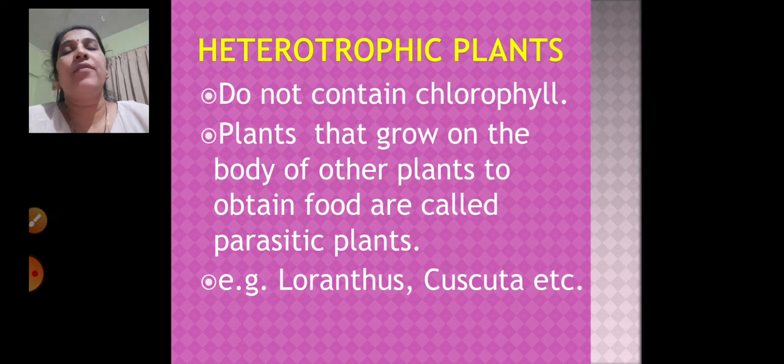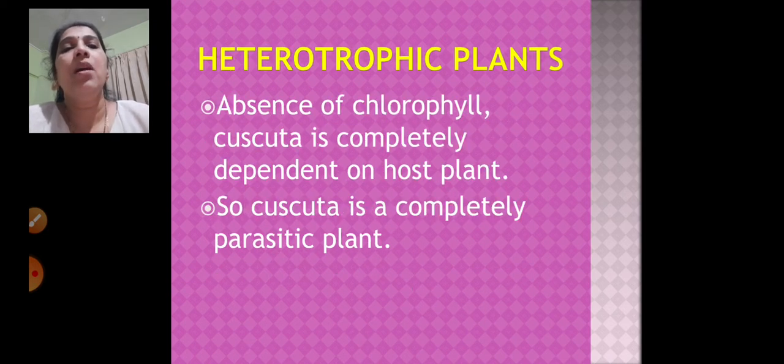What are heterotrophic plants? Now heterotrophic plants, as I told you, depend upon others for food. Because they do not contain chlorophyll, they grow on the body part of other plants and obtain their food. So that's why they are also called parasitic plants. And examples are Loranthus and Cuscuta. They do not have chlorophyll, right? So Cuscuta is completely dependent upon the host plant. So that's why Cuscuta is called a parasitic plant.